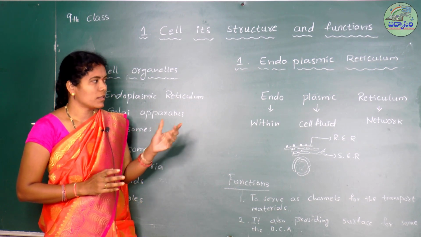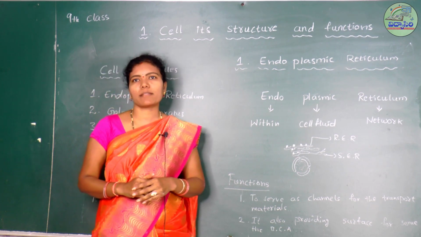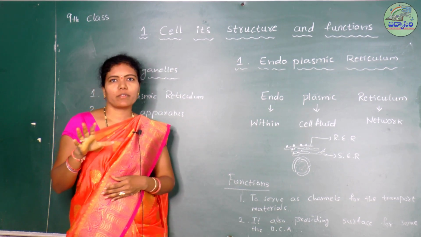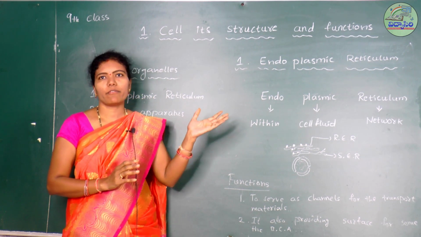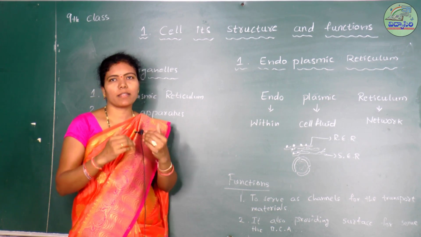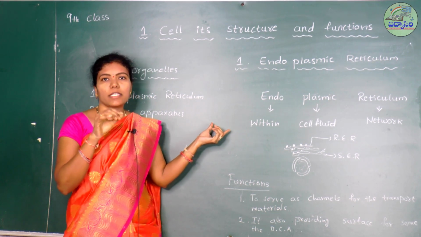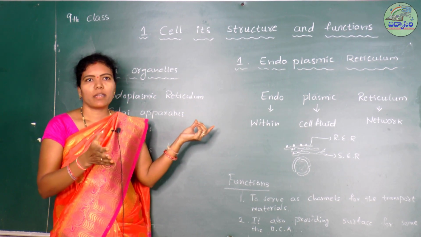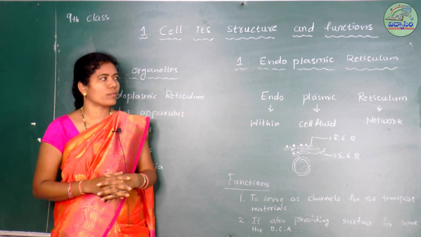We can also say endoplasmic reticulum is the large network of tubules and sheets. These tubules and sheets are filled with fluid, so they transport the materials within the cell, within the regions of cell fluid and between the cytoplasm and nucleus also.